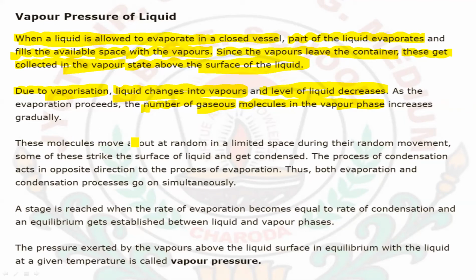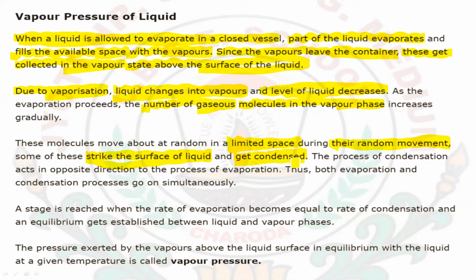Now these molecules move at random in a limited space. Due to the closed container, the space is very limited, and there will be random movement of the vapors. So the vapor strikes on the surface of the liquid, and when it strikes the surface, the temperature of those vapors gets lowered, and they will readily get condensed.